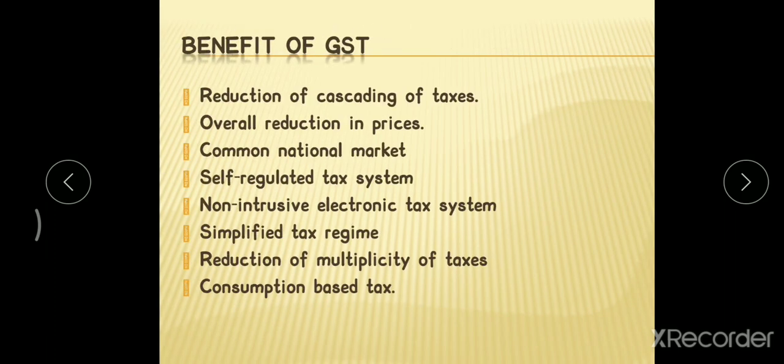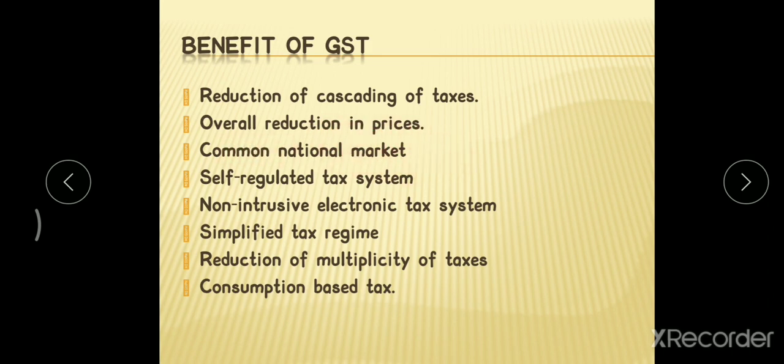Reduction of cascading: tax on tax will be reduced here. Overall reduction in price when the rate of tax reduces. The number of taxes will be reduced, so automatically the price of goods and services will be reduced. When the price reduces, the consumption will increase, and for the manufacturer the cost of production will be reduced. That is overall reduction in prices.